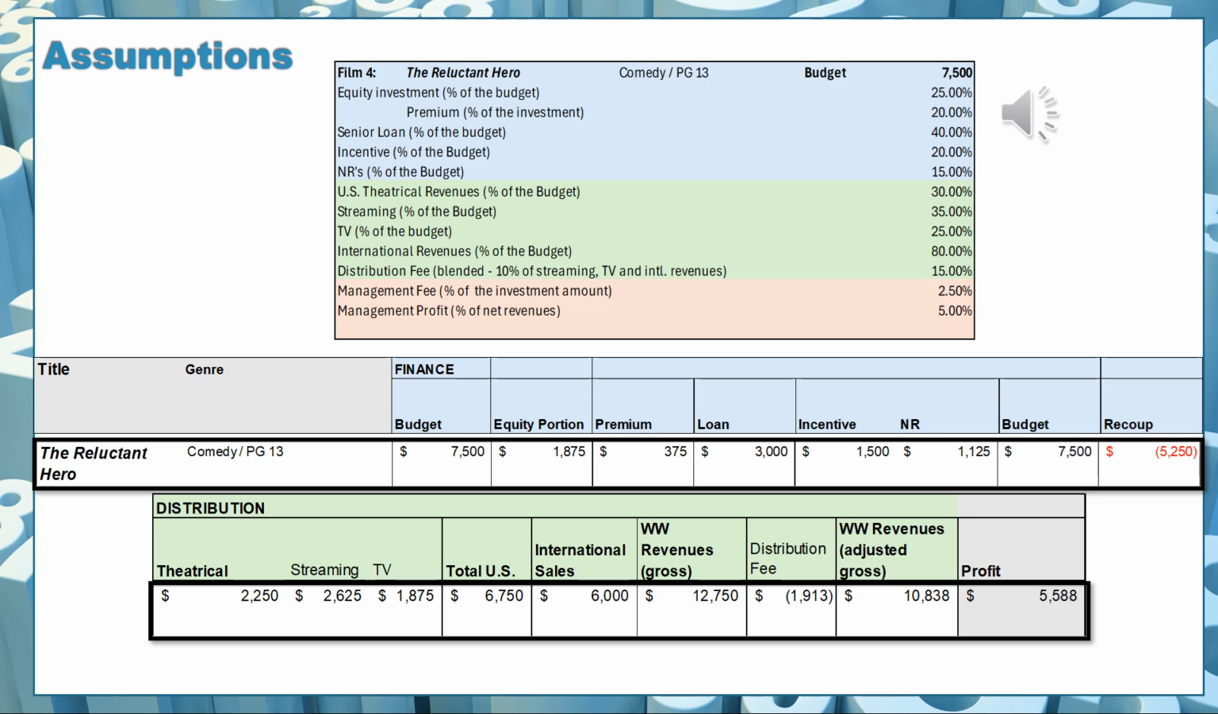So we're looking at equity, loan, incentives, and non-recoupable finance sources to cover our budget of $7.5 million, and we have to recoup the equity, the premium, and the loan at $5,250,000. From theatrical, streaming, and TV, we're generating a total US revenue of $6,750,000, as well as an international sales revenue of $6 million. The gross revenues of $12,750,000 will then be subject to a distribution fee of $1,913,000, leaving us with an adjusted gross of $10,838,000, which will generate a profit of $5,588,000 after I deducted the recoupable amount of $5,250,000 for the film The Reluctant Hero.